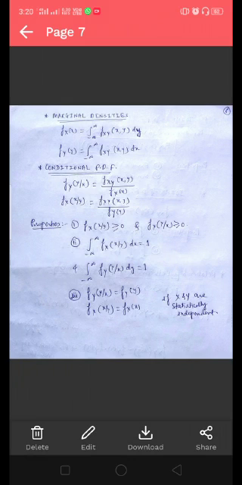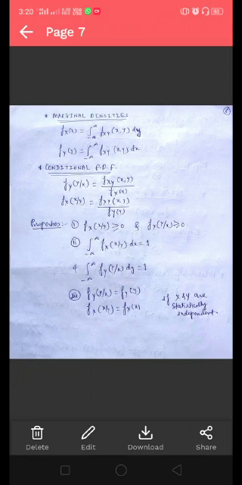The conditional PDF of random variable y, given that the random variable x equals the event x, is obtained by this expression: fy of y given x equals the joint PDF of x and y, that is fxy of x,y, divided by the marginal density of x, that is fx of x. Similarly, the conditional PDF of x, given that the random variable y equals the event y, is obtained by fx of x given y equals the joint PDF fxy of x,y divided by the marginal density of y.